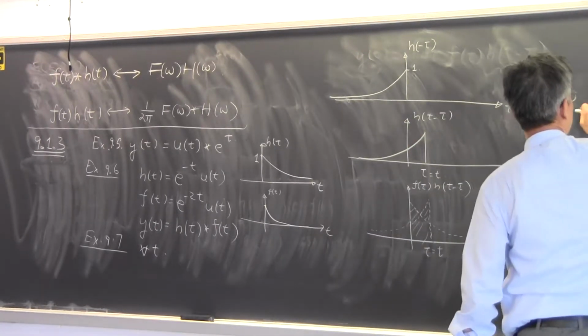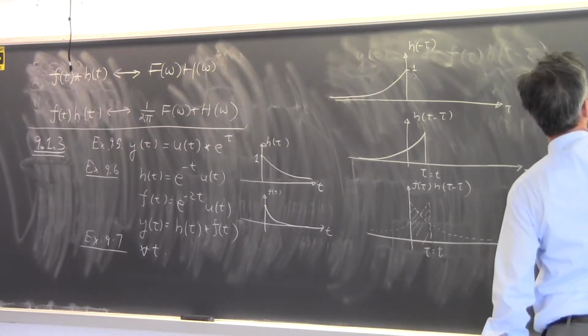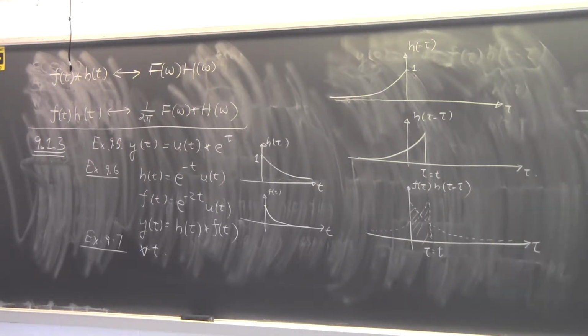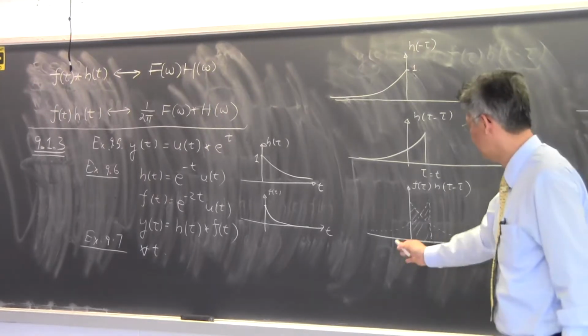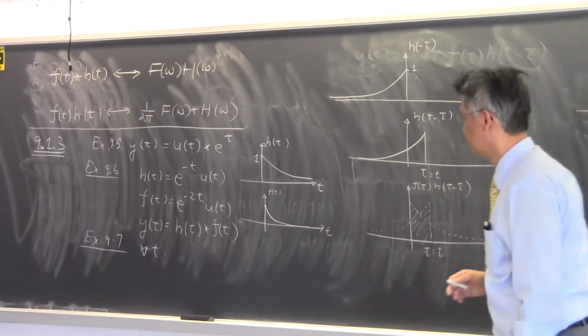So if I were to look at y of t now, when t is less than 0, what happens to the output y of t? When t is less than 0? Nothing. I get nothing because there's no overlap. If t is less than 0, there's no overlap between this function and that function over there.